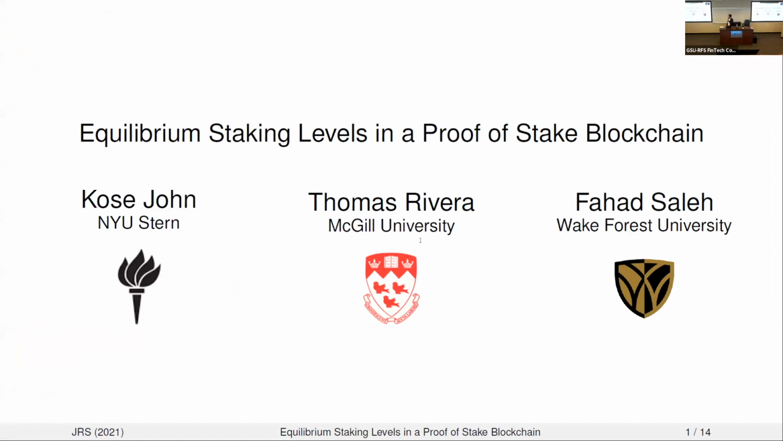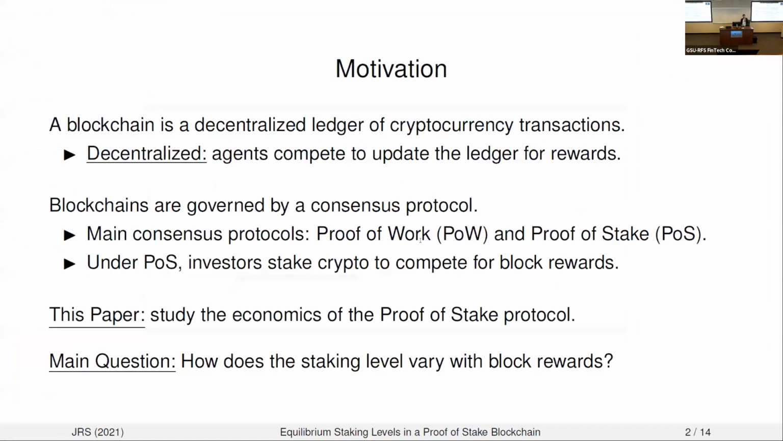This is a paper about staking levels in a proof-of-stake blockchain. So I recognize some of you may not be totally familiar with the blockchain technology. So for the purpose of this talk, I really want you to think of a blockchain as a ledger that records cryptocurrency transactions. When these transactions are recorded, you can think of them as being settled.